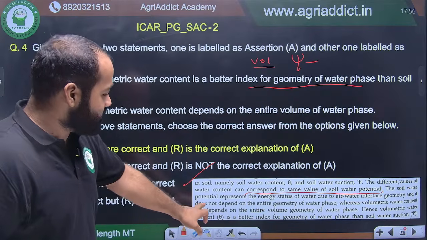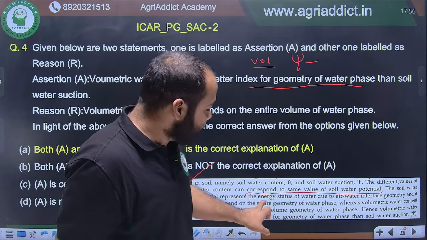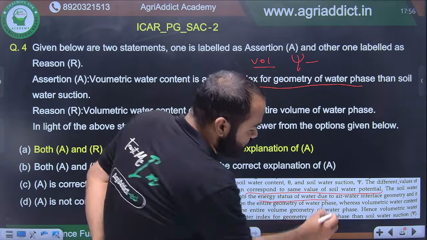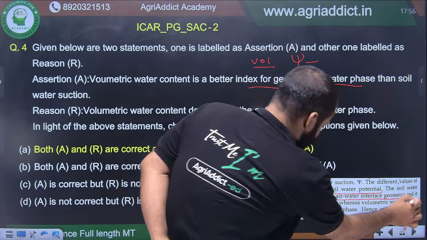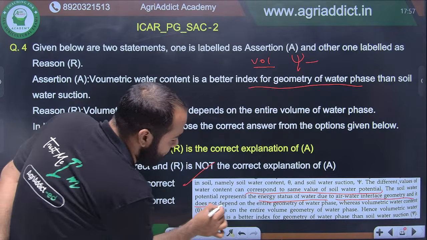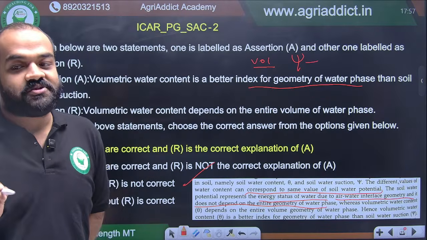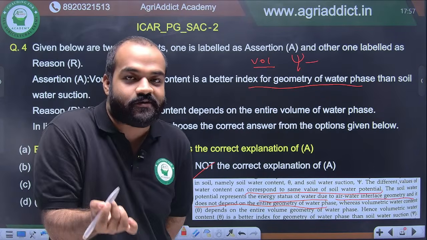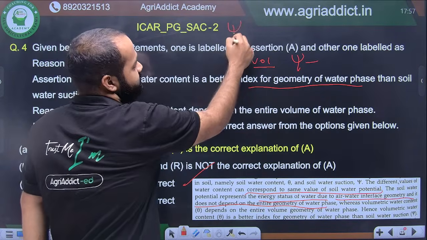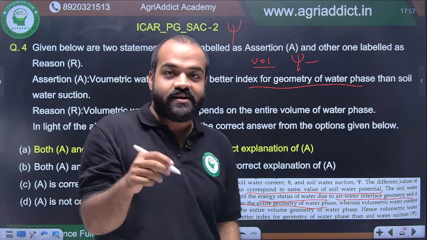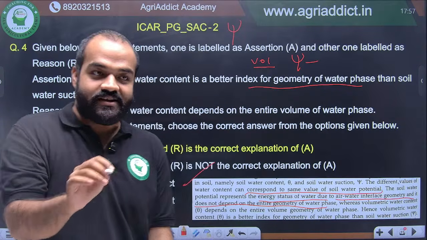And also the soil water potential represents the energy status of water, which is due to air water interface geometry, and it does not depend on the entire geometry of water phase. So the entire geometry of water phase is not responsible for the value of the psi. The psi is majorly dependent on the air water interface, the atmosphere and the water interface.